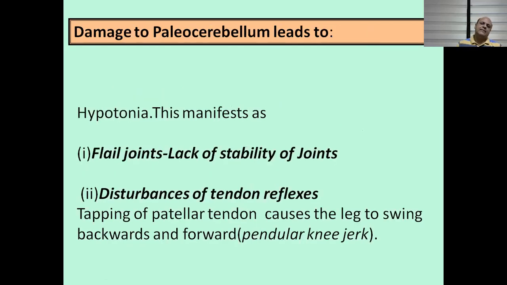Damage to paleocerebellum manifests as lack of stability of joints, what is referred to as flail joints, and disturbances of tendon reflexes. Tapping the patellar tendon here causes the leg to swing backwards and forwards like a pendulum, what is referred to as a pendular knee jerk.